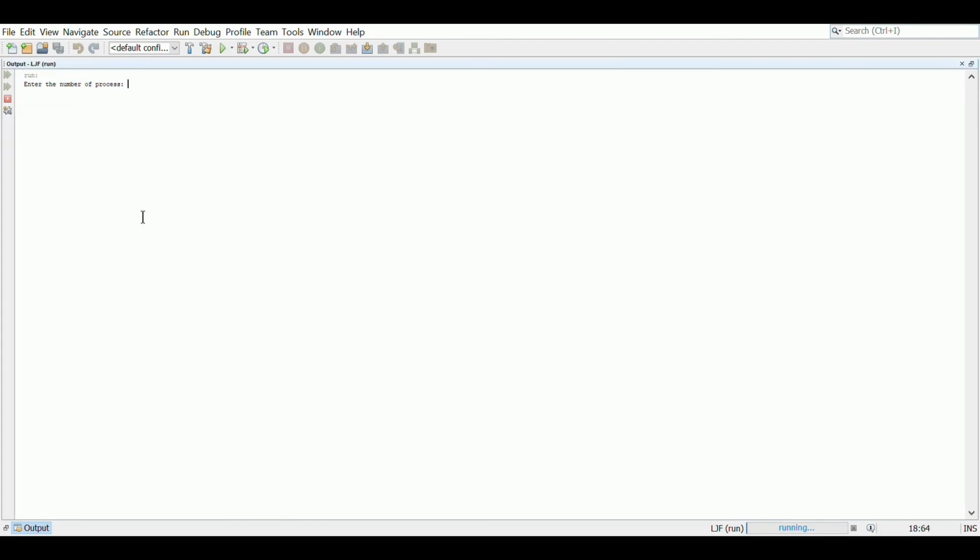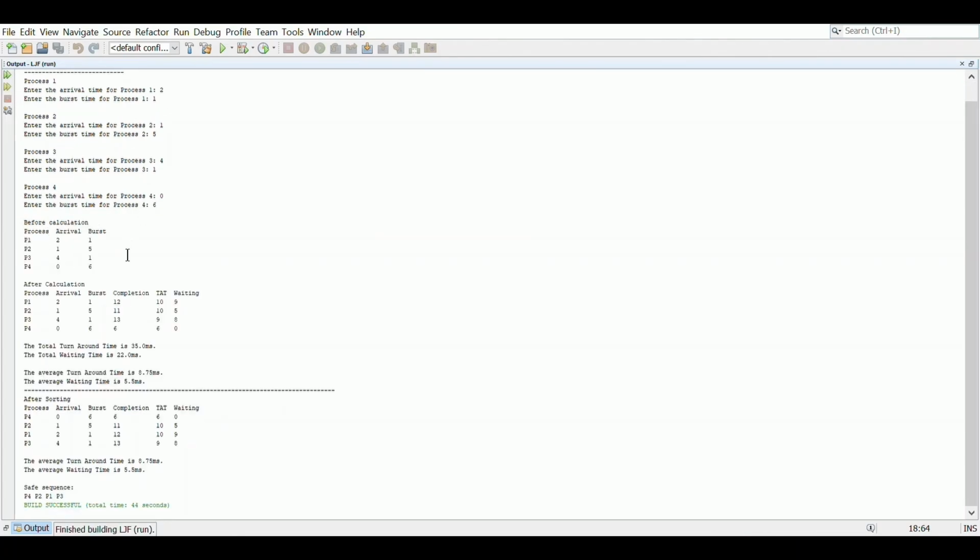This is the second demo of the algorithm. First of all, I'm required to enter the number of processes. Then, I have to enter the arrival time and the burst time for each process. The first table shows all the values I've entered just now, and the second table shows the calculation, which includes the completion time, the turnaround time, and the waiting time.